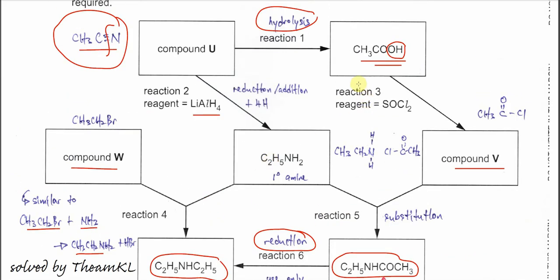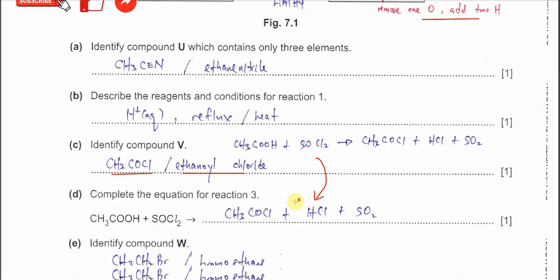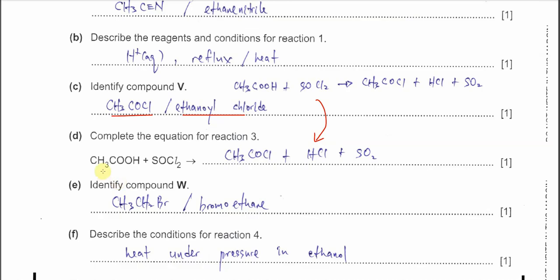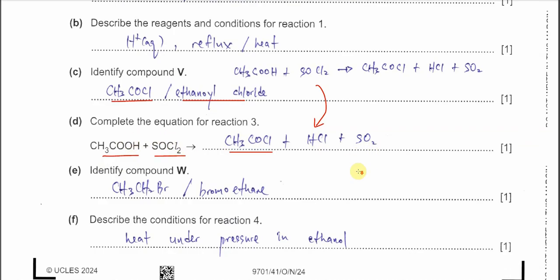Reaction 3 is from this carboxylic acid forming acyl chloride. So carboxylic acid with SOCl2 will form acyl chloride. One chlorine will combine with this H to form HCl, and the O here will combine with the SO to form SO2. So this is the equation.